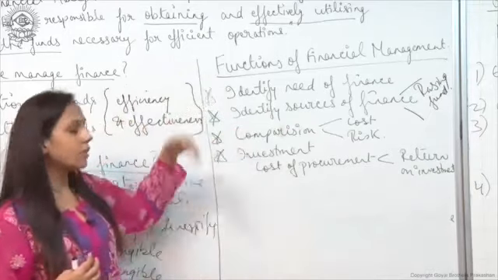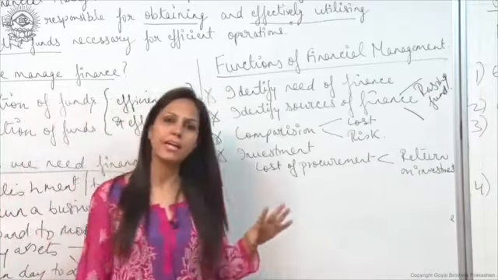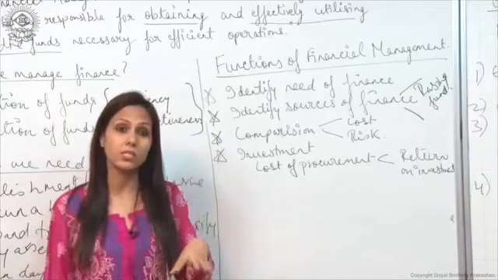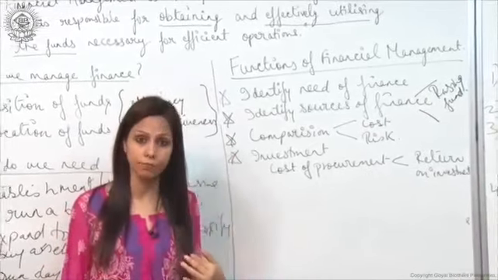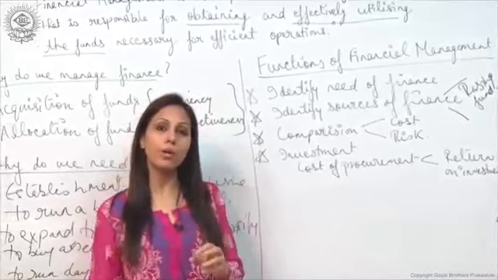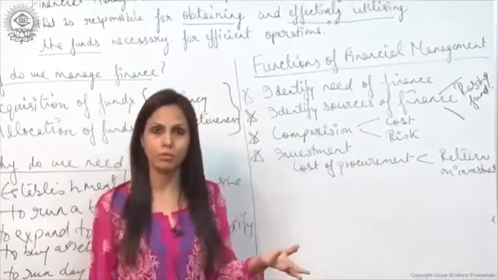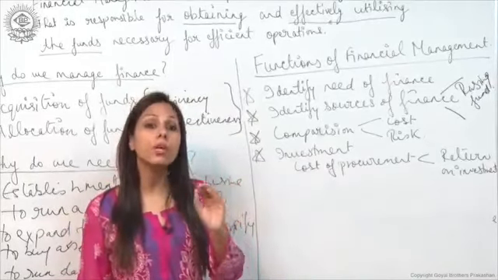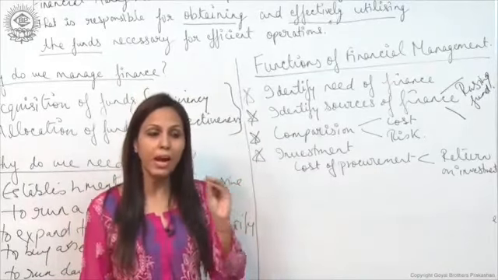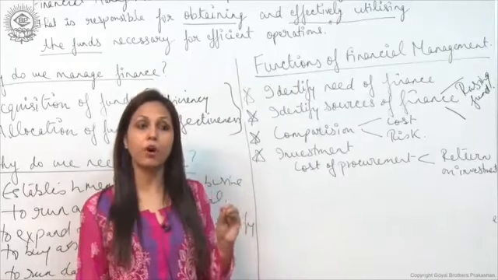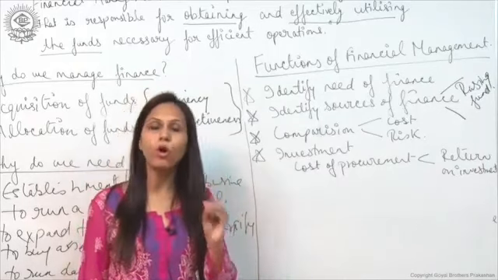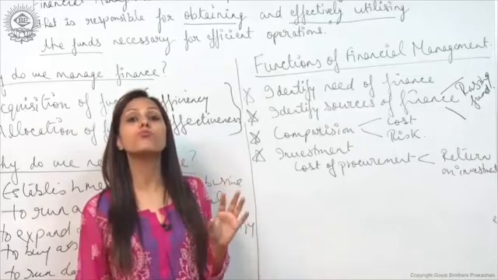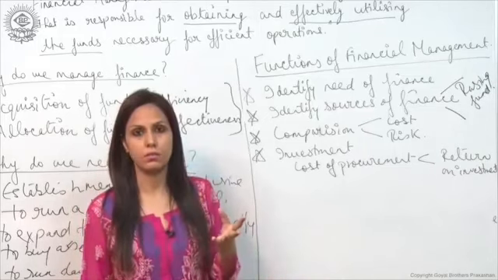Okay. The next one is, once we have decided upon the different sources from where we'll be raising funds, depending on the cost and the risk involved, now we are supposed to invest that amount, right? We have raised money, we have acquired money, now we are supposed to invest that money. We have to invest that procured money in such a way that it is going to give us a higher return, right?